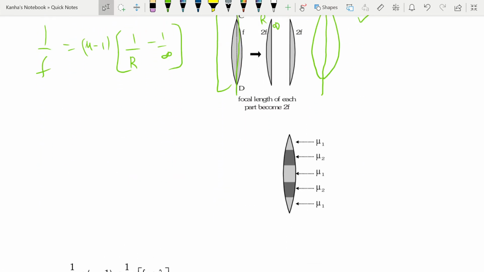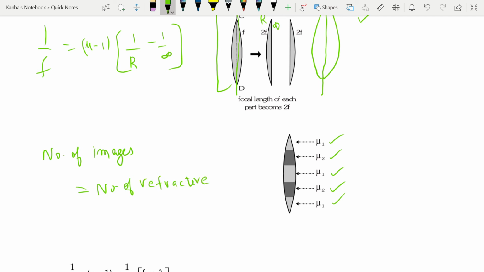Next is the case if a lens is made of a number of layers of different refractive index for a given wavelength. For example, it has different refractive indexes here. Then the number of images is equal to the number of refractive indexes.